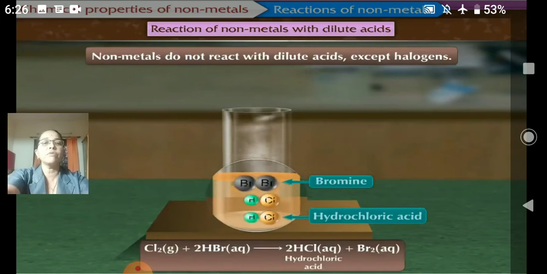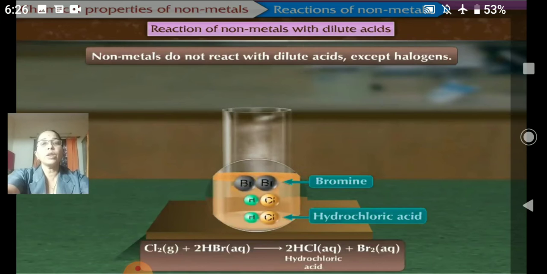So the other thing will be formed. Now chlorine is taken and hydrogen bromide or hydrobromic acid is taken. We get hydrochloric acid and bromine. Bromine will be given out in the aqueous form. It will be in the aqueous state, that is liquid state.